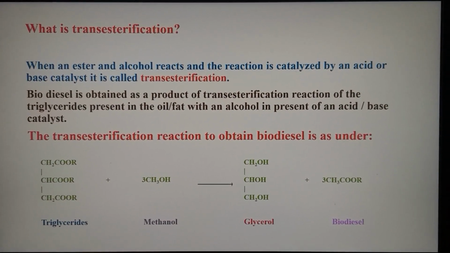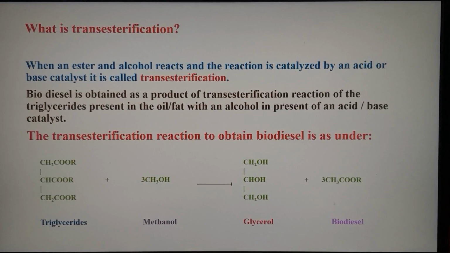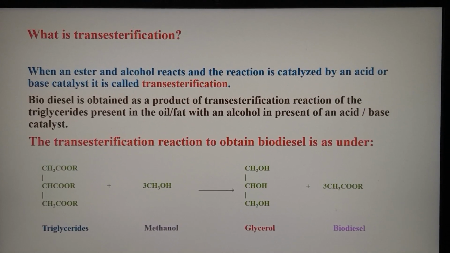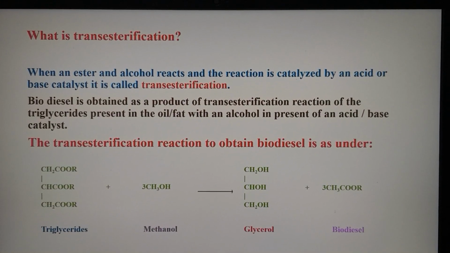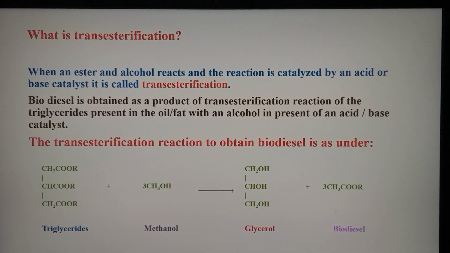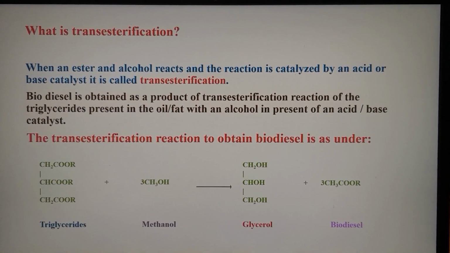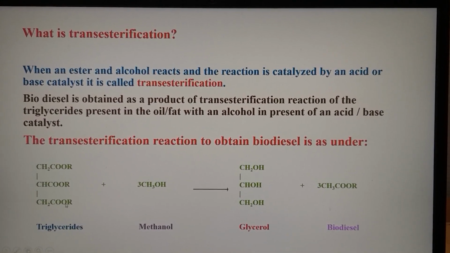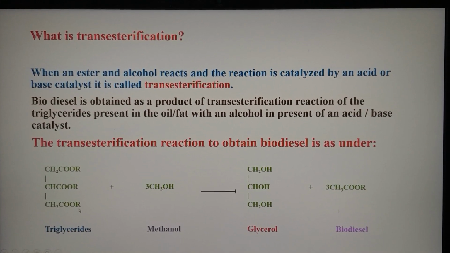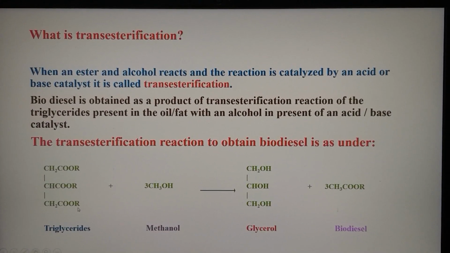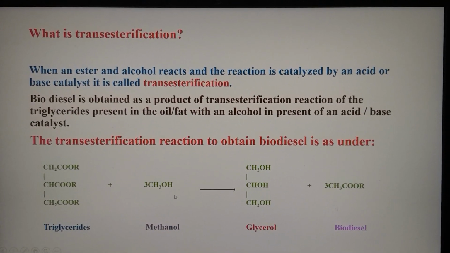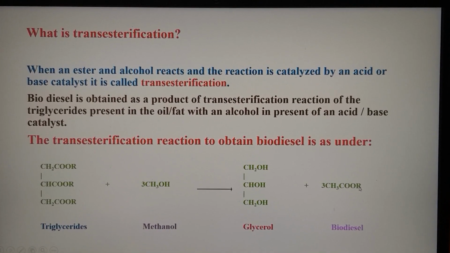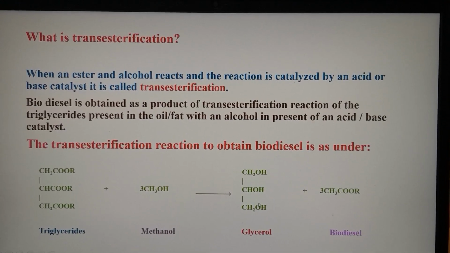We can see here the reaction between the triglycerides and methanol. This transesterification reaction is very important for the preparation of biodiesel. This is the only method with which we can prepare biodiesel. Here we can see the triglycerides present in the oil. These are the triglycerides, CH2COR, CHCOR, CH2COR. And this is the methanol, CH3OH. So when we react the triglycerides with the methanol, we get biodiesel and glycerol as the byproduct.